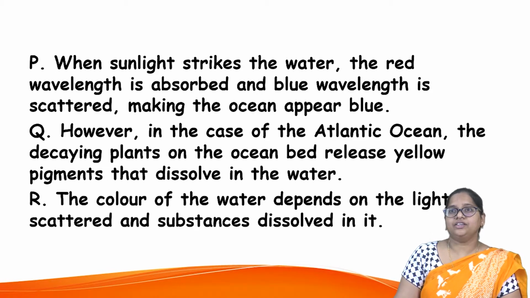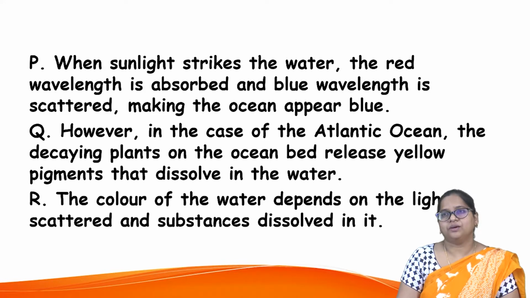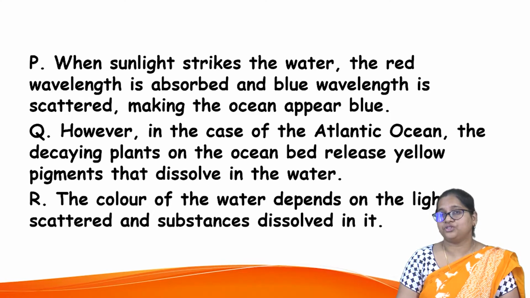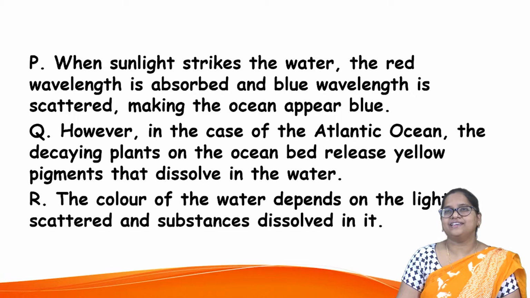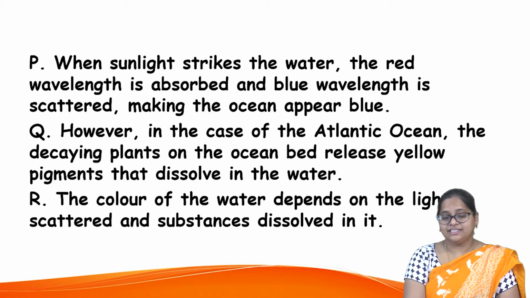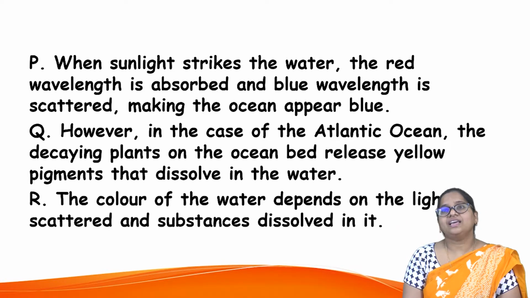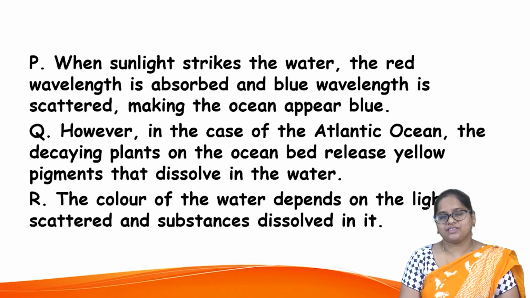P: When sunlight strikes the water, the red wavelength is absorbed and blue wavelength is scattered, making the ocean appear blue. Option Q: However, in the case of the Atlantic Ocean, the decaying plants on the ocean bed release yellow pigments that dissolve in water. R: The color of the water depends on the light scattered by substances dissolved in it.